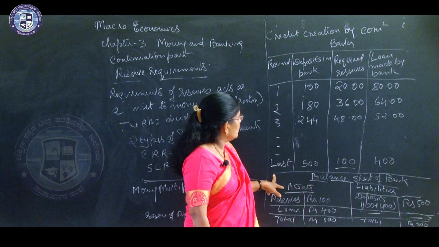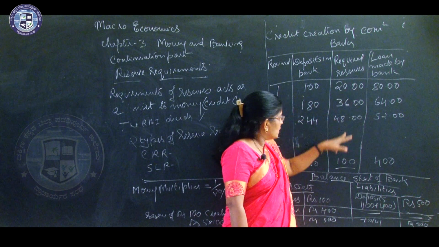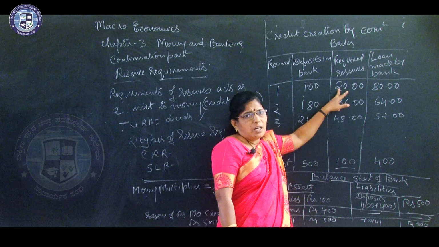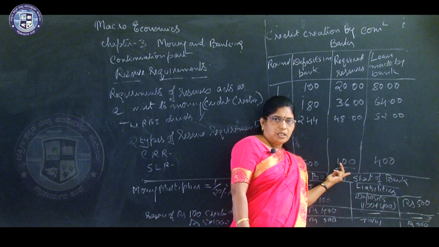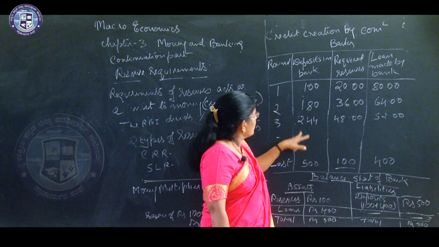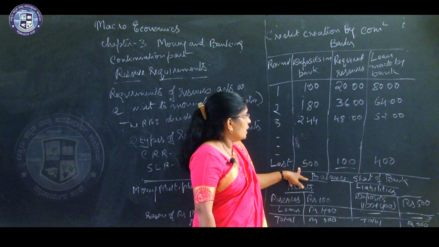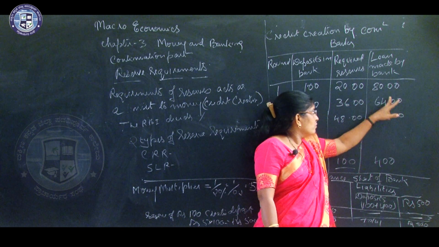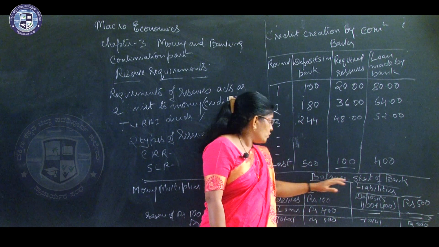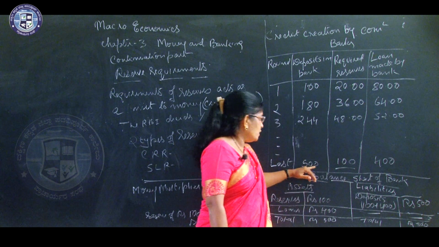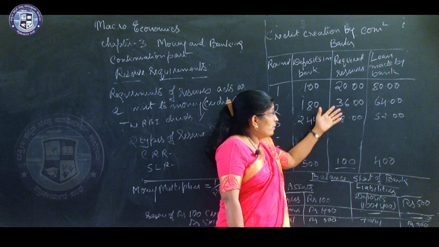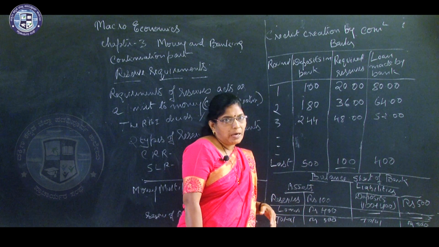And at the last you will see when the required reserve is equal to the initial deposit of 100, the total deposit in the bank will be 100 and the loan made by the bank in total will be 400 rupees. 400, you see, 100 plus 400 is equal to 500. So this is how money will be multiplied by the banks, okay.